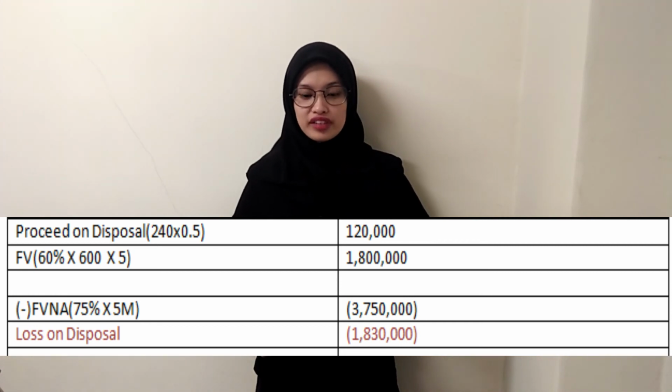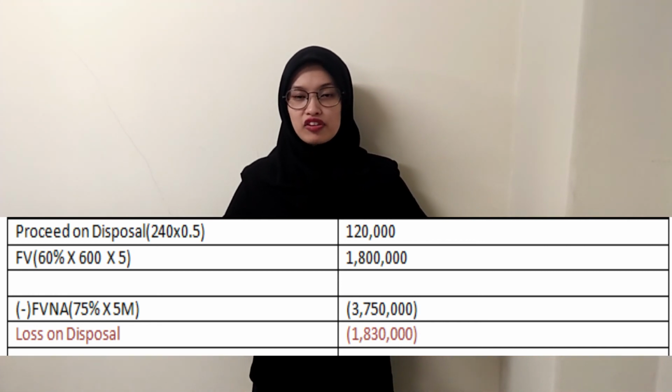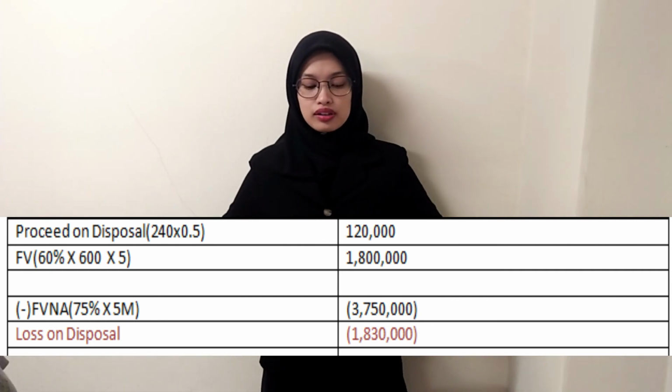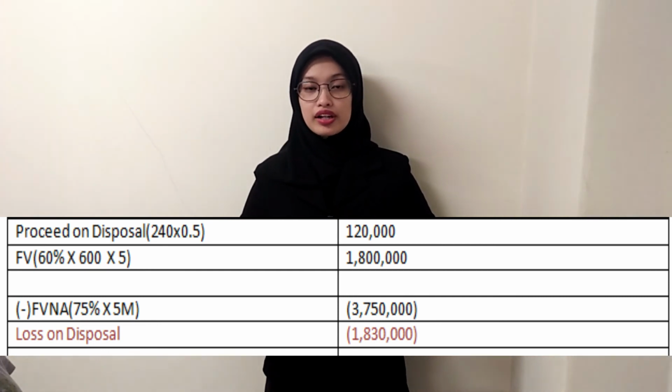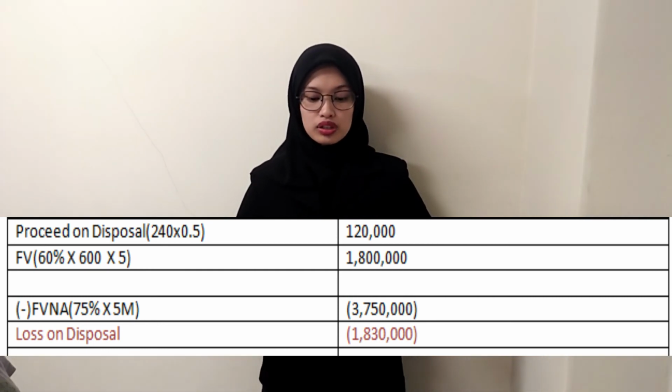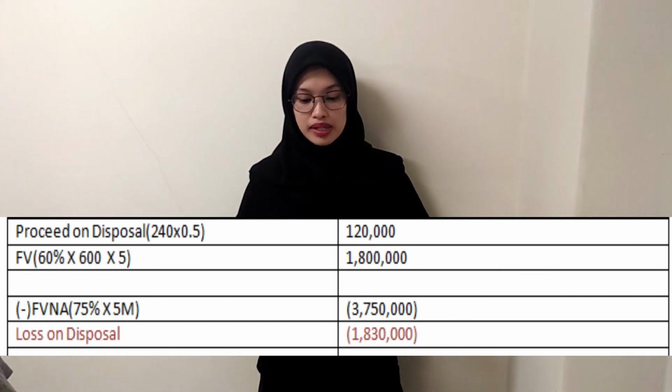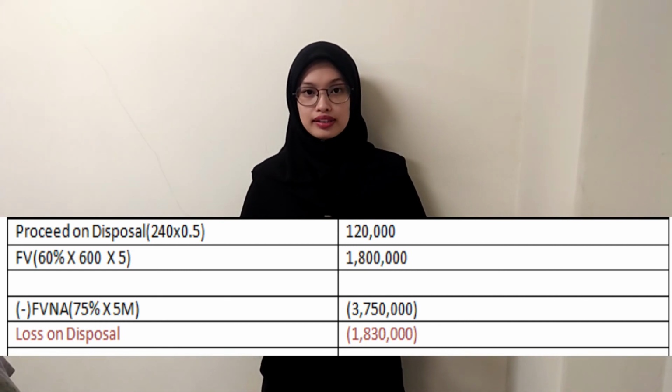And we will minus the fair value of net asset, 75% because of the percentage of control, and we multiply it with 5 million, and we'll get 3,750,000. So the loss on disposal will be 1,830,000.